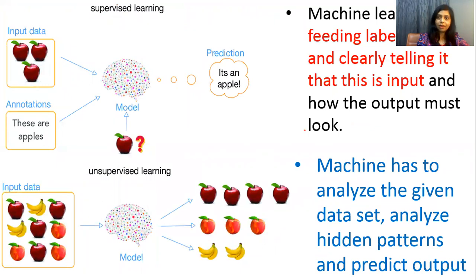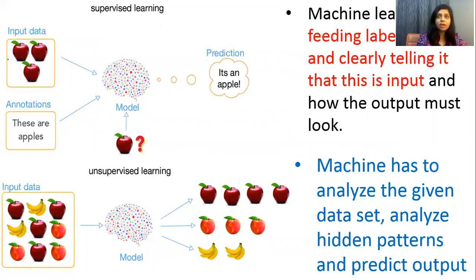Now again, let's understand supervised machine learning and unsupervised machine learning with an example. This is an example of supervised machine learning. In this type, the machine learns by being fed labeled data and clearly told what the input is. See the same example: this is the model and these are apples.